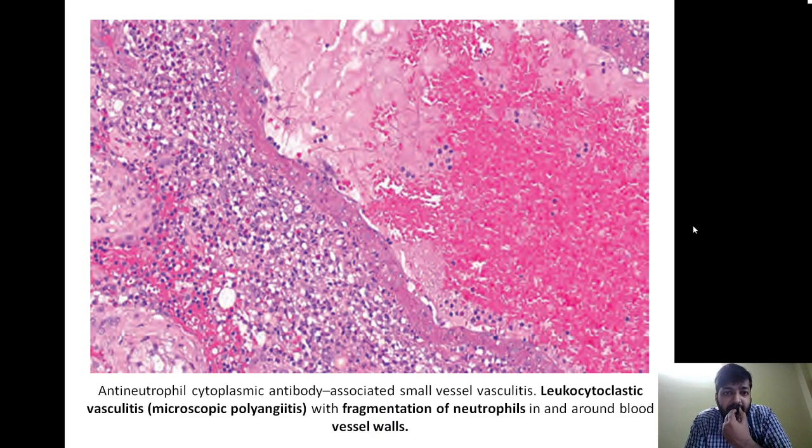If you look at this particular image, classically you are seeing degenerating neutrophils which are present in and around the blood vessels. That is the leukocytoclastic vasculitis, classic feature of microscopic polyangiitis.